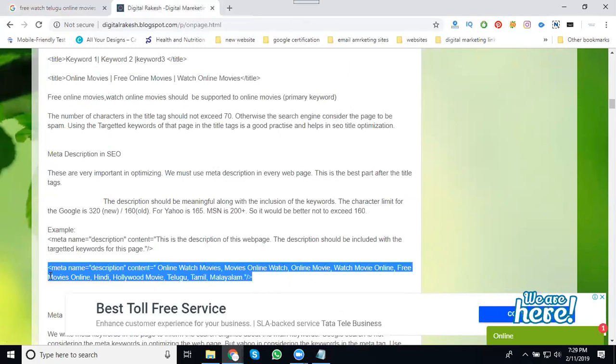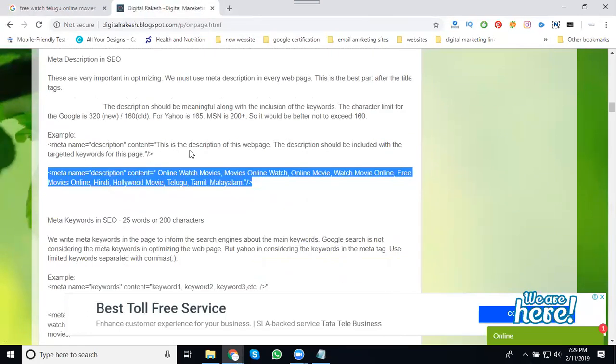The condition for the description is that the description of the web page should include the targeted keywords for this page. The keywords you did not target in the title, target in your description also. And whatever keywords you target in the description, target in your title also. Relevance is also important in your title selection and keyword selection.